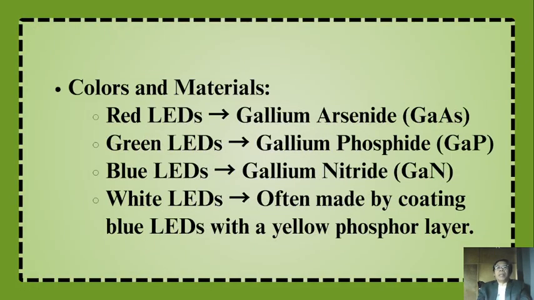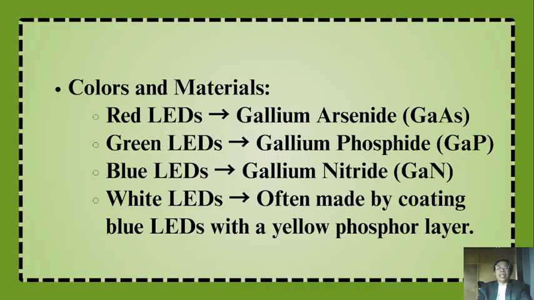For the color and materials, red LEDs are what we call gallium arsenide. Green LEDs are gallium phosphide. Blue LEDs, the material is gallium nitride.